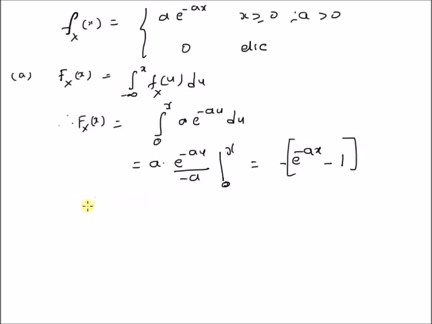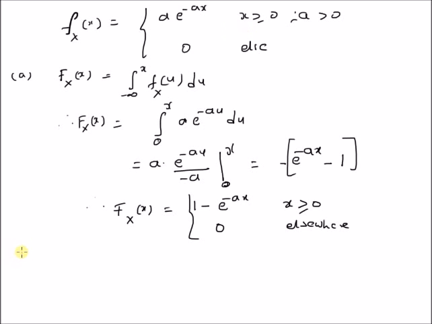Therefore the cumulative distribution function of the exponential random variable is 1 minus e^(-ax) for x greater than or equal to 0. For x less than 0, this is obviously 0, because the PDF itself is 0 for values of x less than 0.